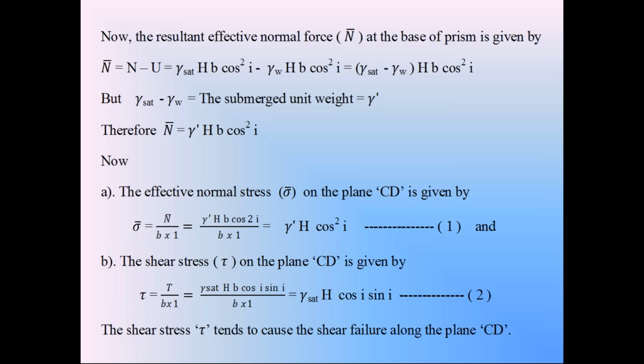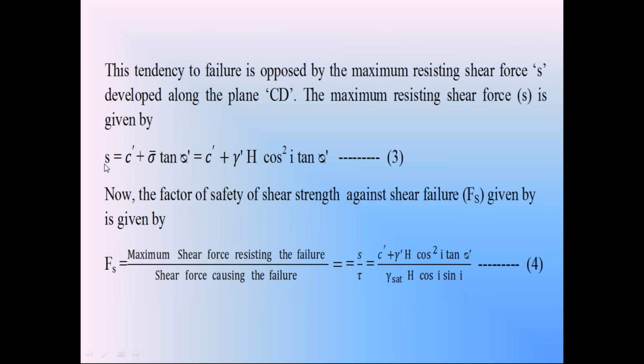Then apply Terzaghi's shear strength equation. According to Terzaghi, the maximum shear strength S preventing the failure of soil slope, S is equal to c dash plus sigma dash into tan phi dash in the cohesive soils. Then substitute the sigma dash on the right hand side. We calculated this sigma dash for the third case: sigma dash is equal to gamma dash H into cos square i. So the shear strength S for this third condition is S equal to c dash plus gamma dash H cos square i into tan phi dash.